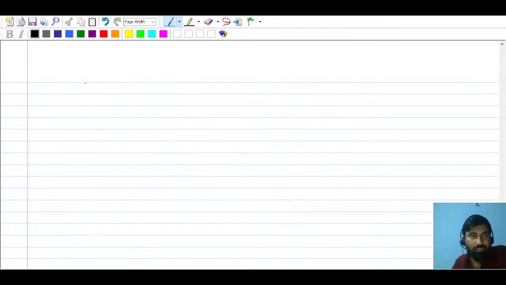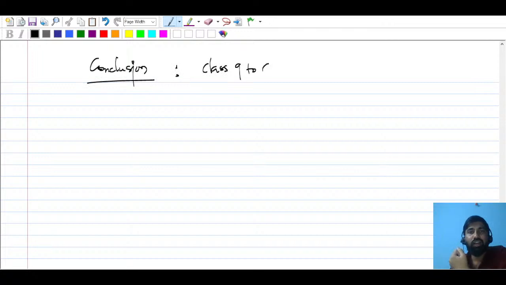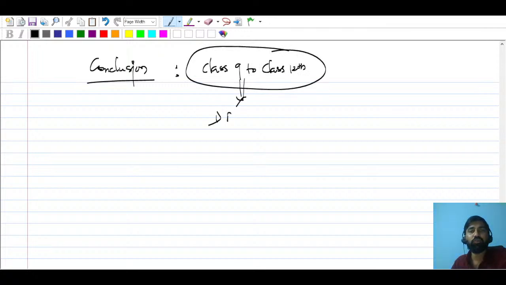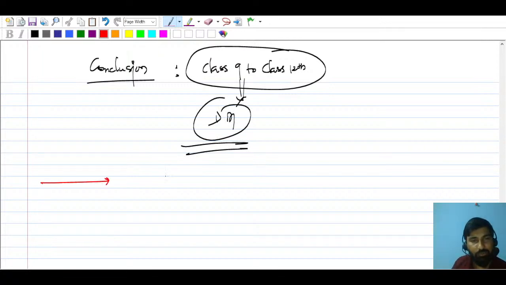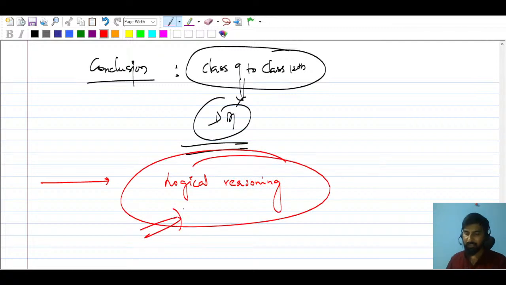What is the conclusion here? The conclusion is that if you are good at class 9th and class 12th basics, then move to DM. You'll be able to understand everything. And always be ready to face logical reasoning, whatever branch you belong to. Always use aptitude and logical reasoning to solve questions. Whether you are from electronics, mechanical or civil, if you're solving any question, don't think of the formula directly. Think logically first, then use the formula.